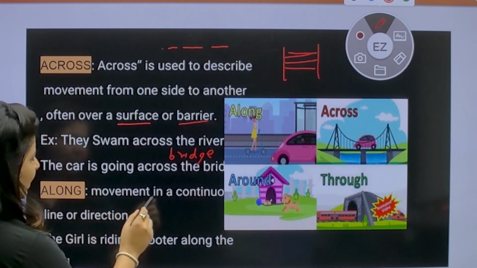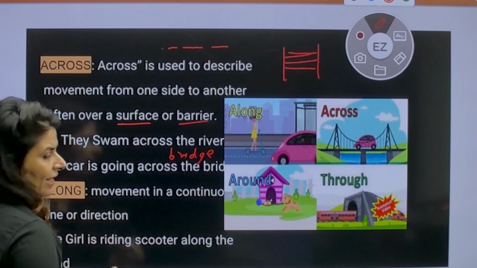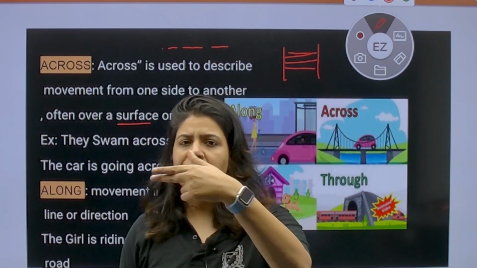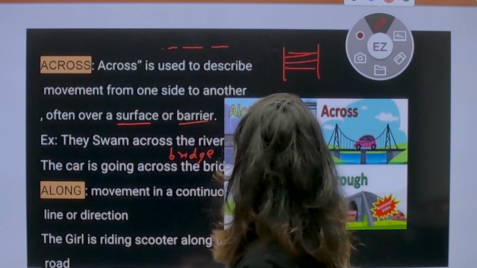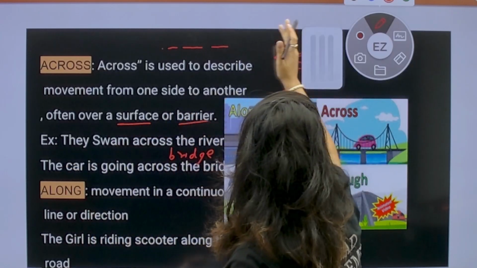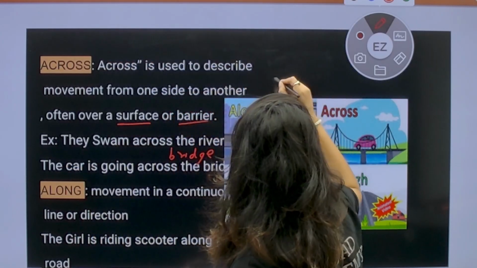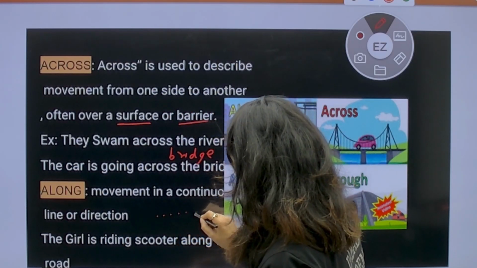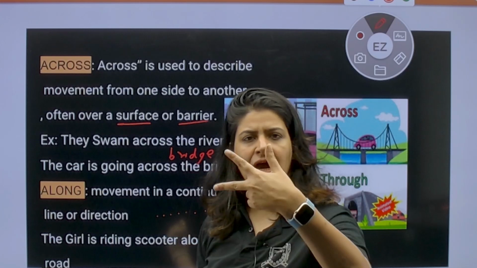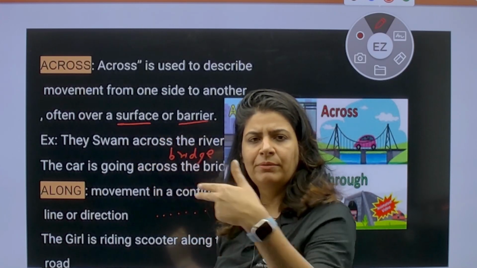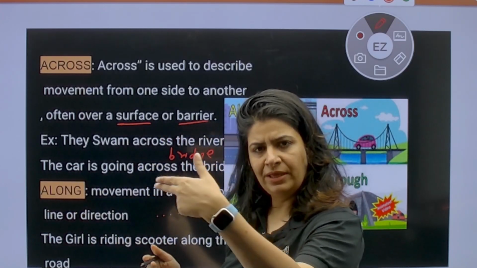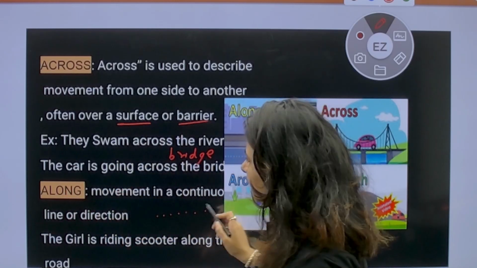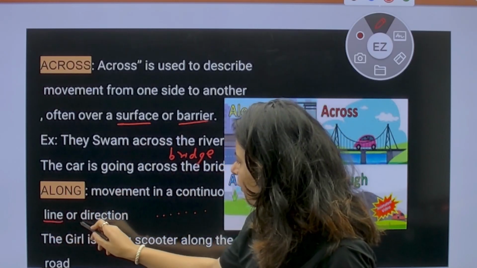Along, movement in a continuous line or direction. Very common example जो आपने सुना होगा. Cut along the dotted line. So there are dots. There are these dots. And you have a scissor. So cut along the dotted line. Means cross नहीं हो रहा है. हम एक line में चल रहे हैं. That is along. Movement in a continuous line or direction.